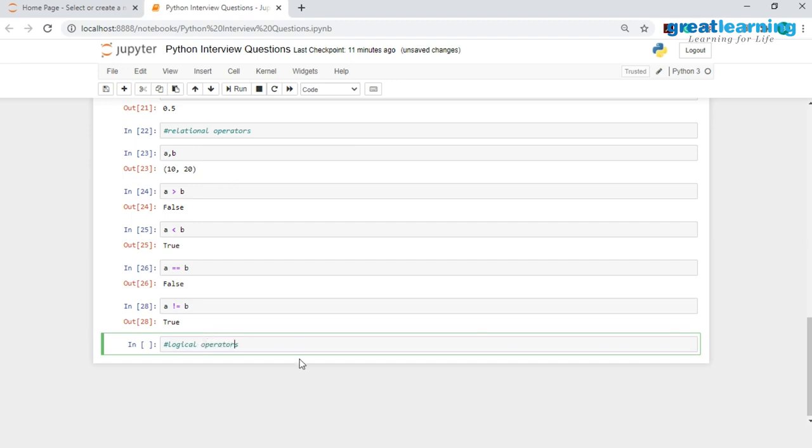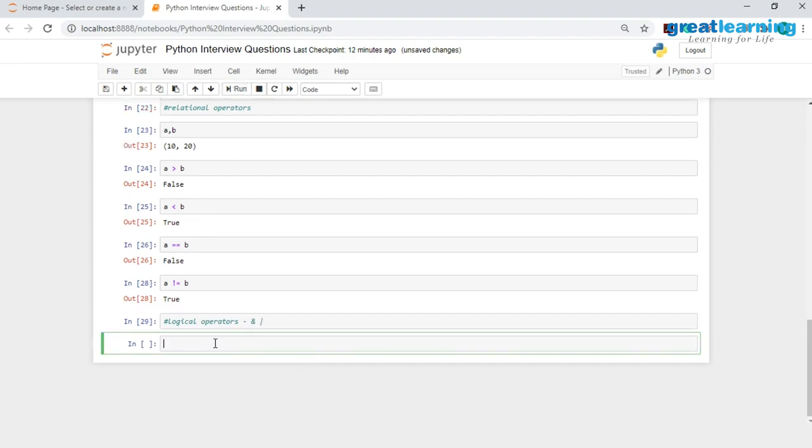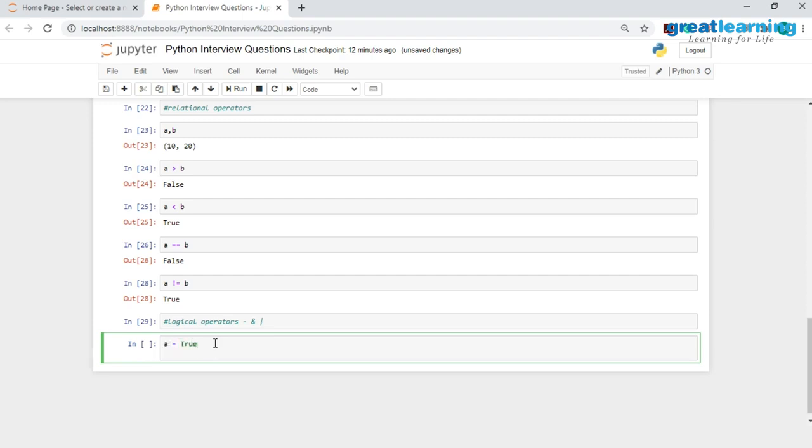Now we have only two logical operators, which are AND and OR. AND is represented with this symbol over here, and OR is represented with this particular symbol over here. And we will start by working with the AND operator. The AND operator gives us a true result only when both of the operands are true. So for this, I will have a and b again, but this time I'll be storing the value true inside a, and I will be storing the value false inside b.